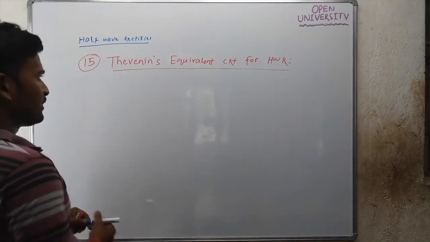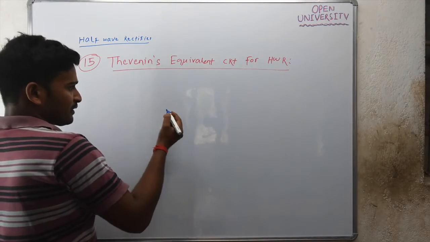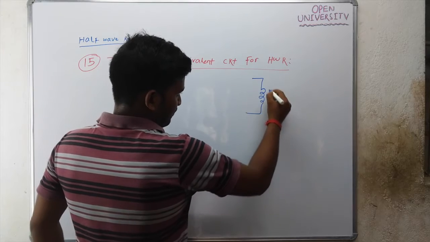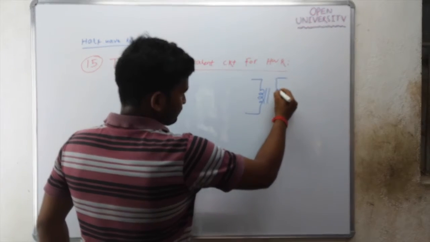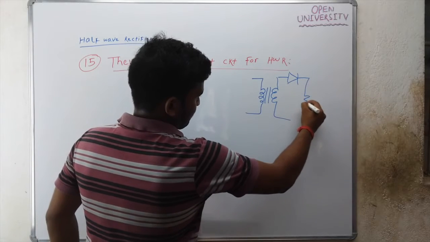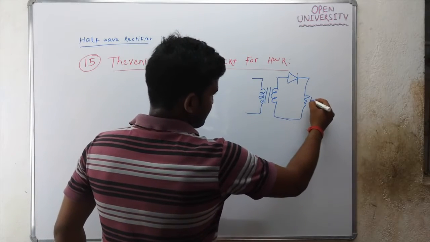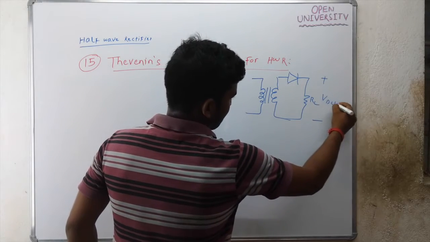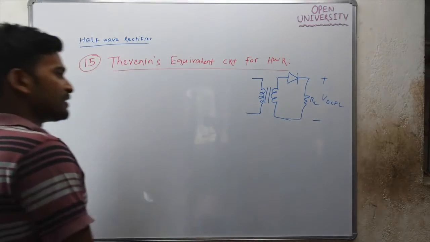What is the Thevenin's equivalent for your half wave rectifier? You know that for half wave rectifier, this is your half wave rectifier, this is load, this is your VDCFL. Okay, VDCFL.